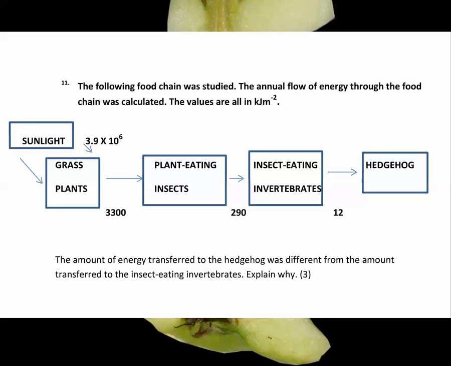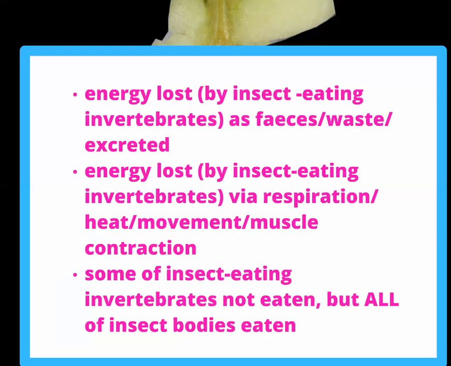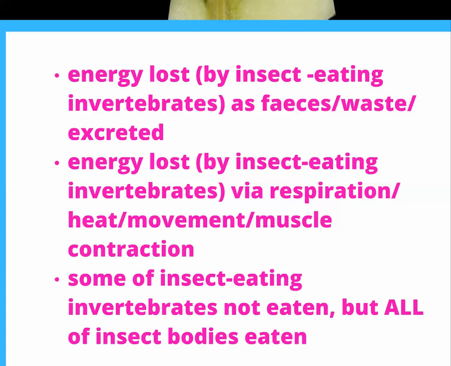The amount of energy transferred to the hedgehog was different from the amount transferred to the insect-eating invertebrates. Explain why. Energy was lost by the insect-eating invertebrates as feces or waste was excreted. Energy was lost by the insect-eating invertebrates by respiration or heat or movement or muscle contraction, all the same mark. Some of the insect-eating invertebrate was not eaten, but all or more or most of the insects were eaten.